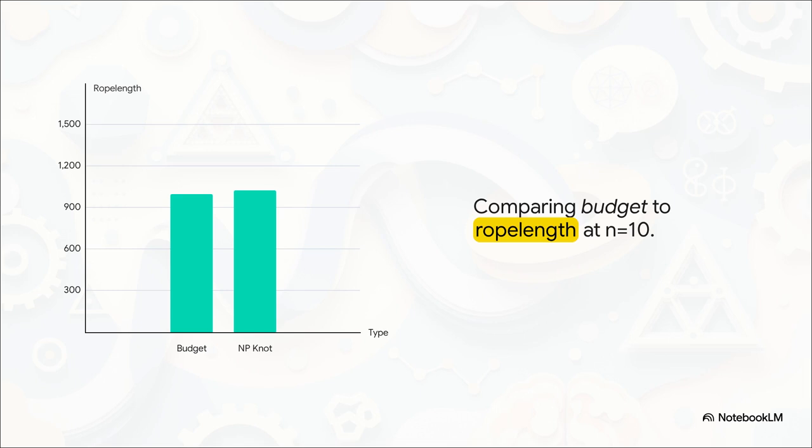With 10 variables, a polynomial budget of degree 3 gives us 10 to the third power. That is exactly 1,000 units of allowed rope length. But if you calculate the NP rope length, 1 + 2 to the 10th power, you get 1,025. The NP knot explicitly requires 25 more units of rope than the absolute maximum budget allows. It just literally doesn't fit the box.